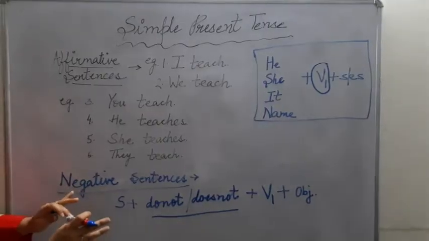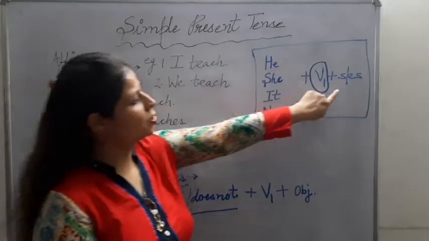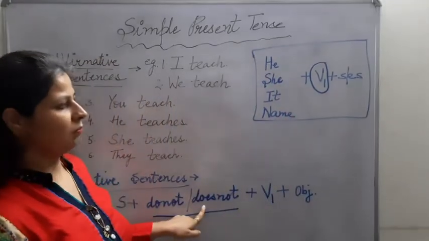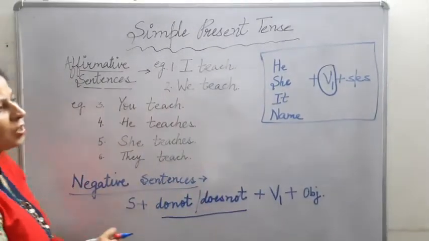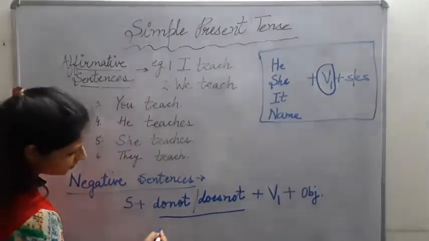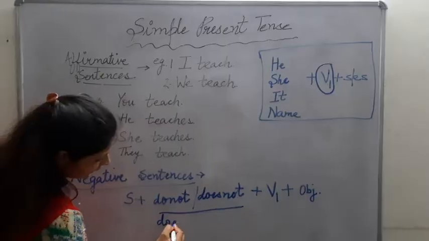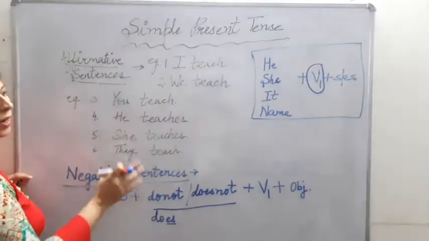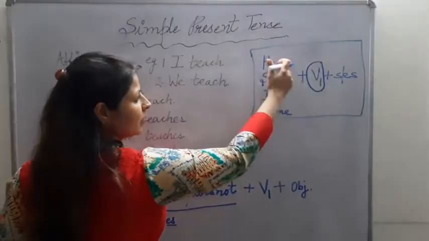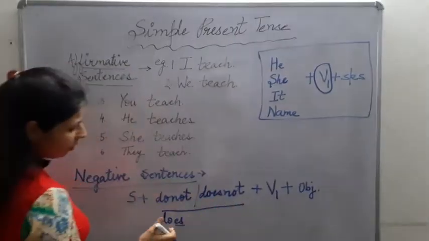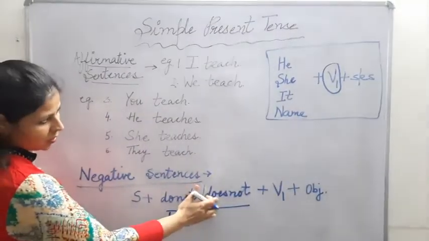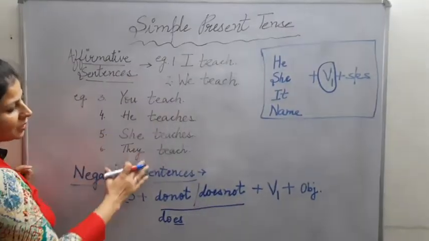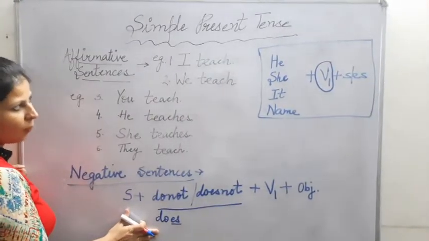See, very simple to learn is wherever you have put S or ES, does will come. This is the simplest way to understand this. Do, and when we add ES to it, it becomes does. So wherever I was putting S or ES in the same subjects, I will be using does not. So let us try and change these sentences into their negative form.